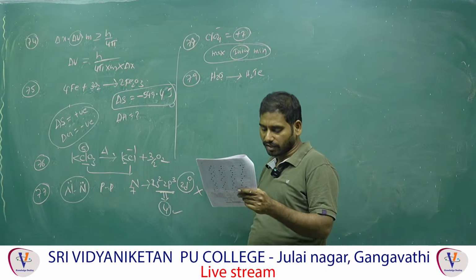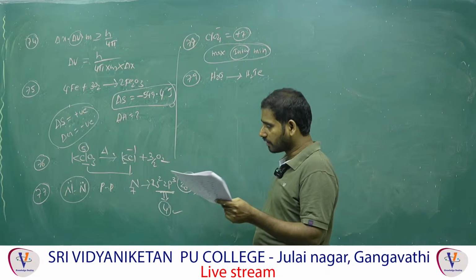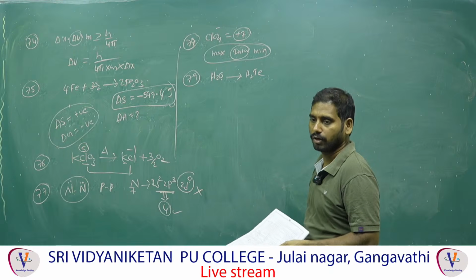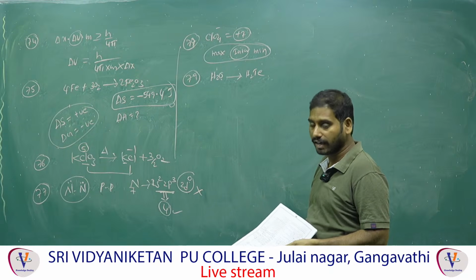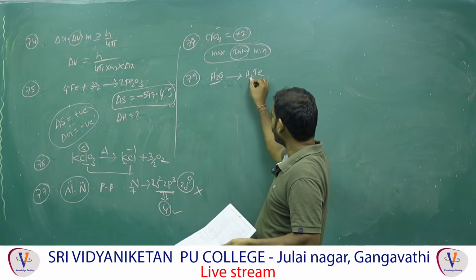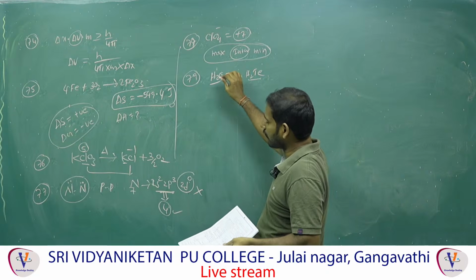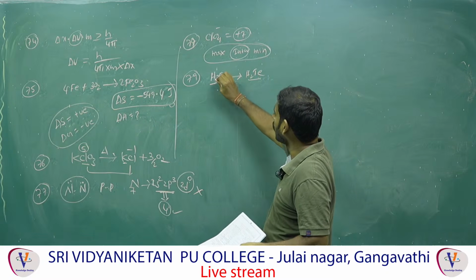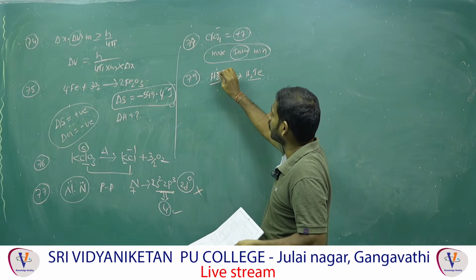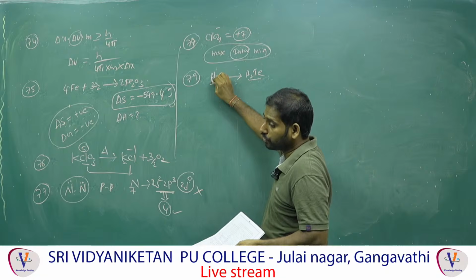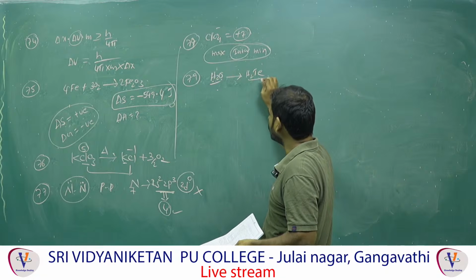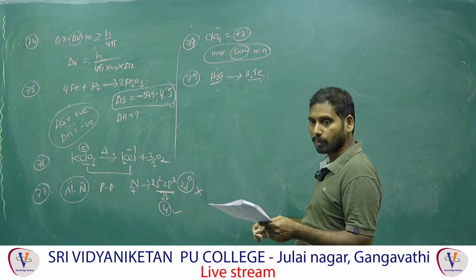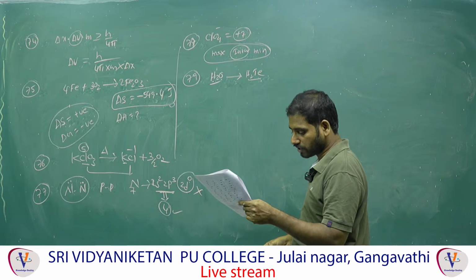Oxidation means loss of electron, which means tendency to lose H plus. Tendency to lose H plus means acidic. In H2O and H2Te, loss of H plus is very easy in H2Te, because in H2O the small size means more attraction, so we can't remove H plus. In H2Te we can remove it very easily. Which one loses the proton very easily? That is more acidic. Correct only first one.